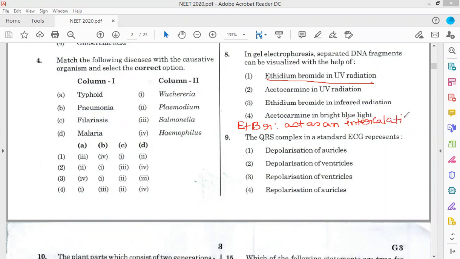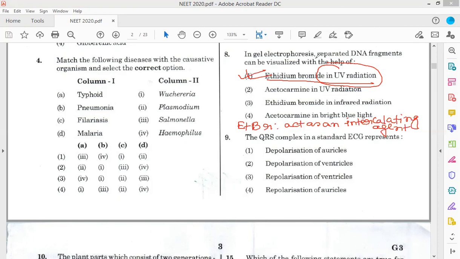EtBr acts as an intercalating agent, and it easily intercalates in between the DNA bases, and in the presence of UV light, it gives fluorescence so that we are able to visualize. So ethidium bromide in the presence of UV radiation. So option 1 is the correct answer.